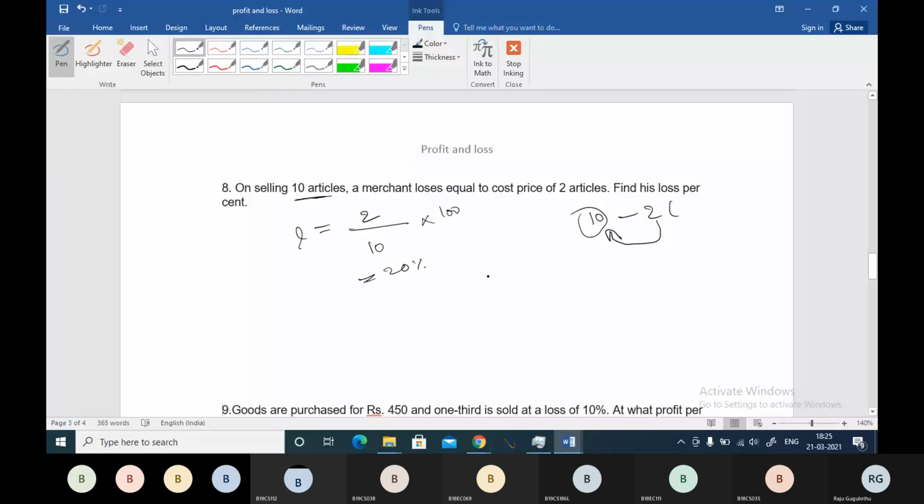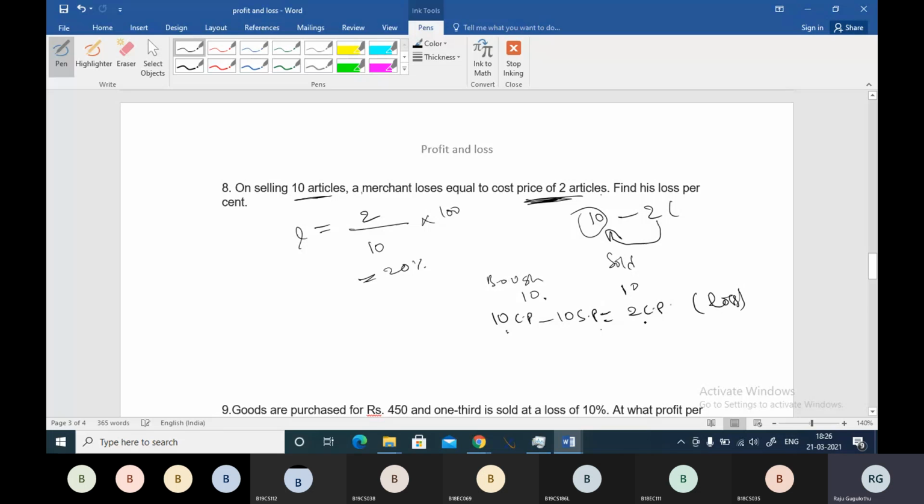As per the question, 10 articles cost price minus 10 articles selling price should be the loss.